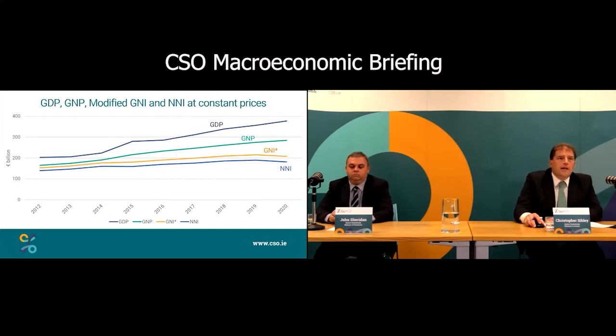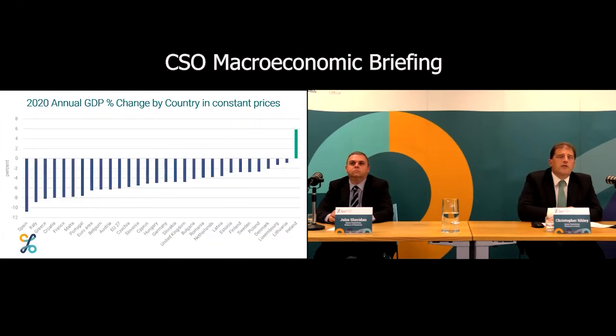If we look at the headlines, internationally, when people look at GDP, they're going to look at the Irish data for 2020 and see a growing economy at 5.9% in 2020. And I think lots of international commentators have looked at this and compared it, for example, to Italy, Spain, and Greece on the left-hand side of the chart. And of course, with the Irish data, we've got to look into it and see what's causing the growth.